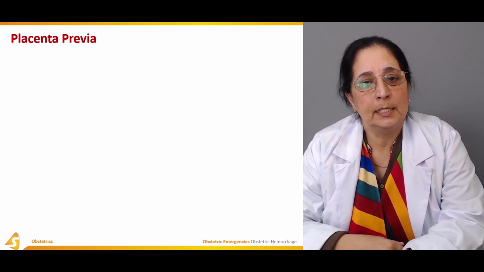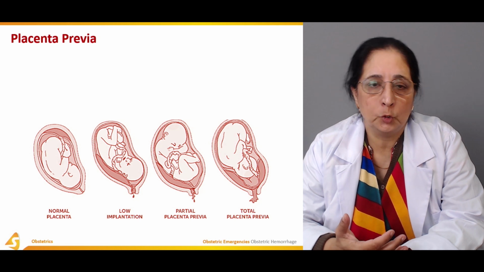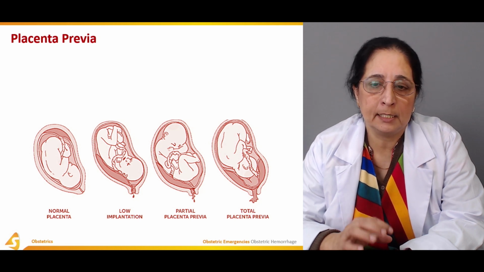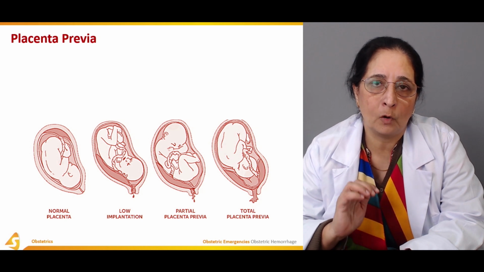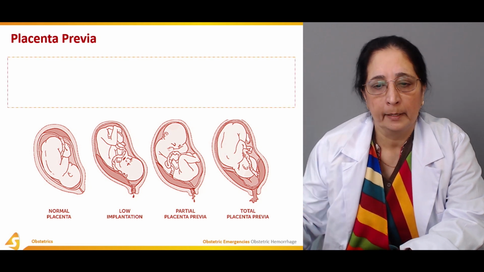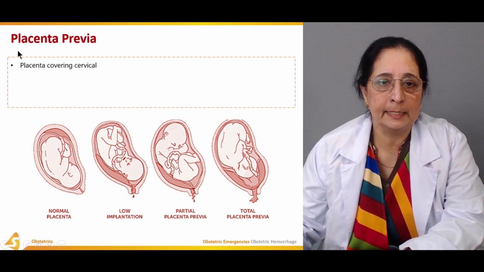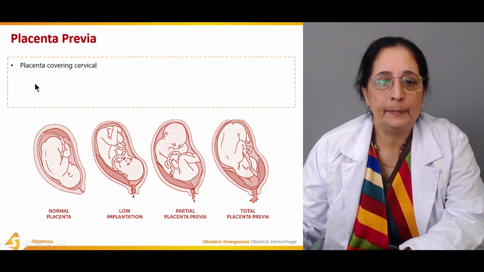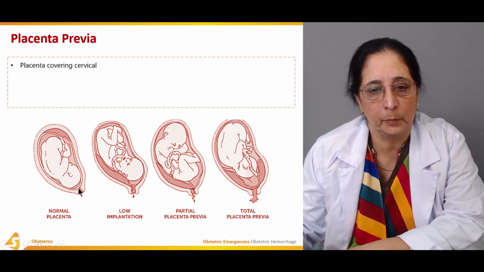Another condition is placenta previa. Placenta previa, as the name shows, is when the placenta is low-lying. The placenta is not in its normal location. It's a low-lying placenta, and that placenta can cause bleeding and hemorrhage. In placenta previa, the placenta covers the cervical os or cervical opening.